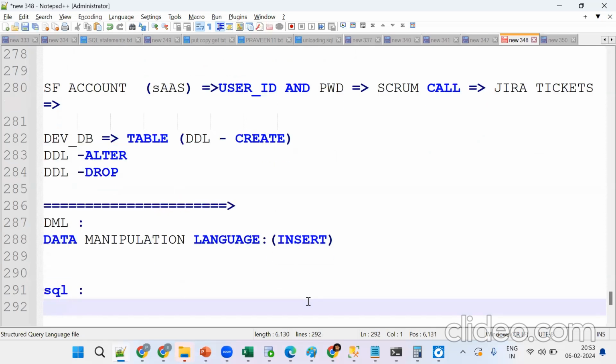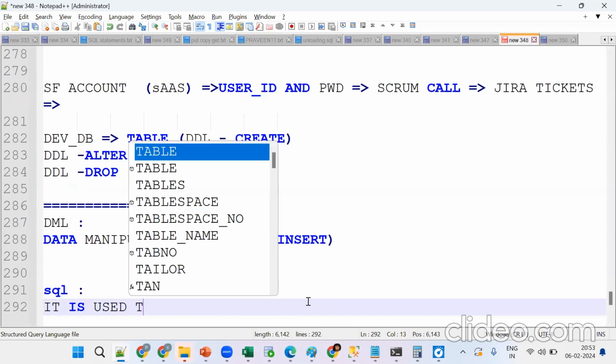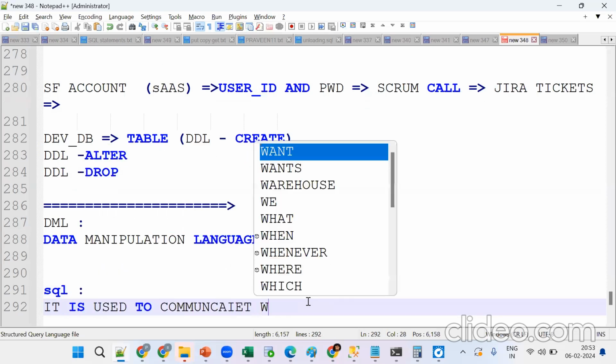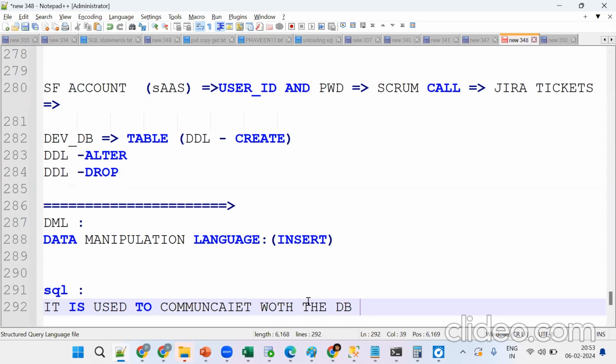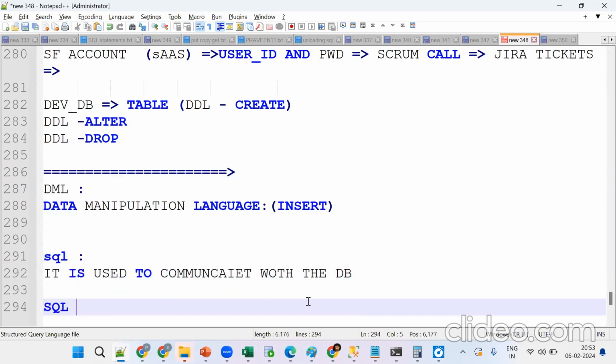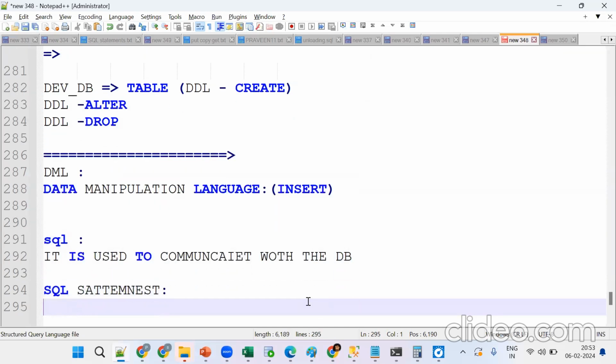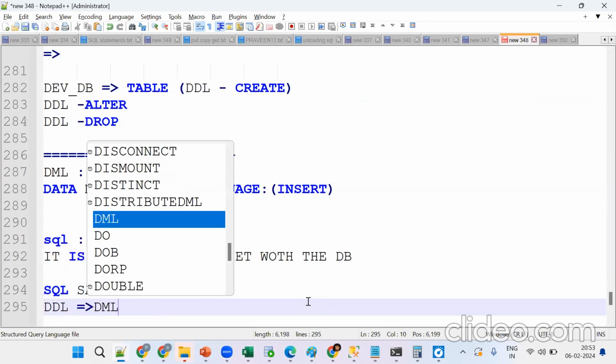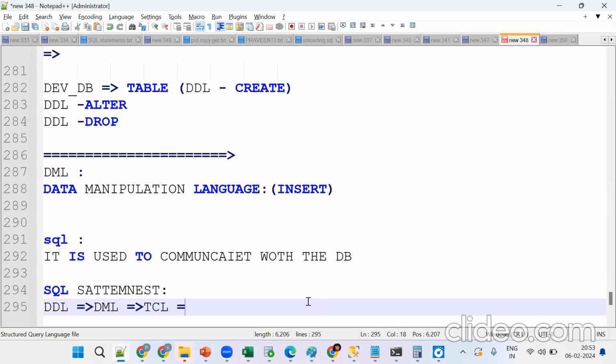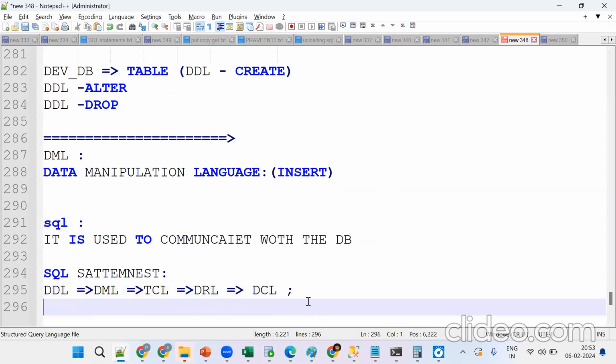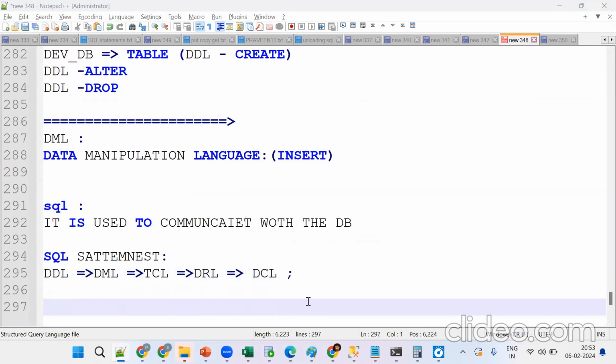What is SQL? It is used to communicate with the database with the help of SQL statements. So we have DDL, DML, then TCL, then DRL and DCL. These are the basic building blocks of SQL. So create as many tables as you want, then you should be comfortable.